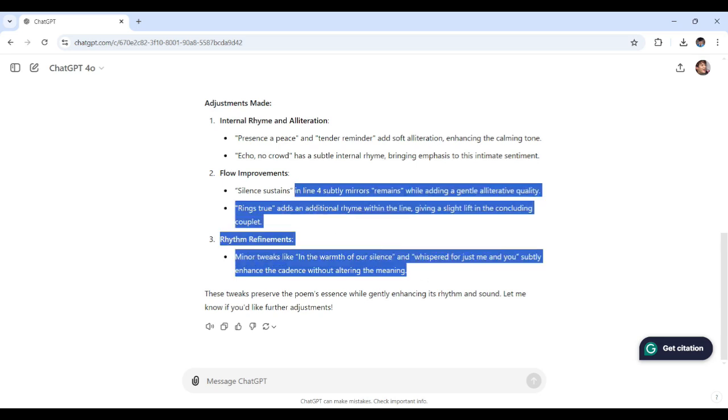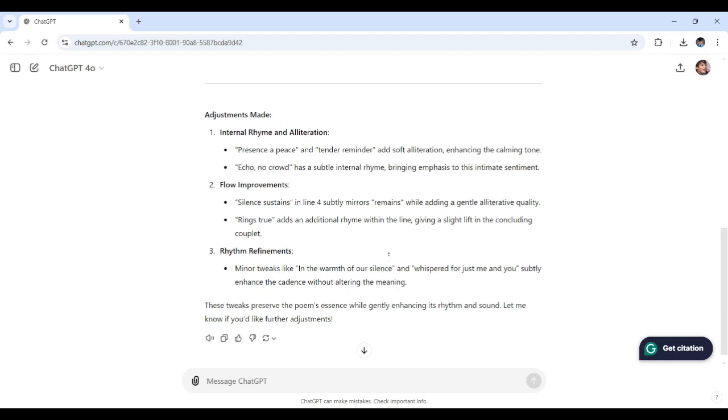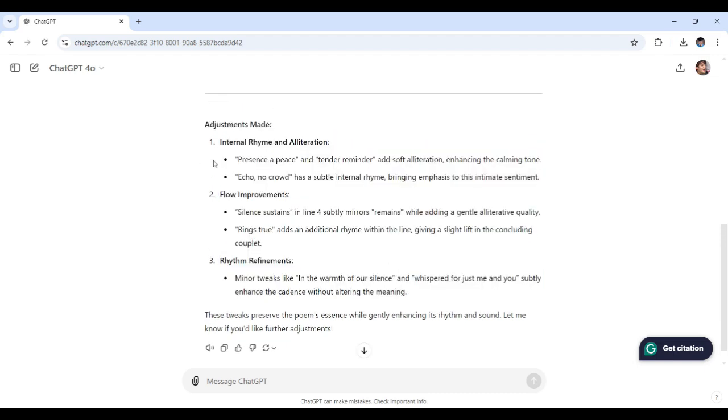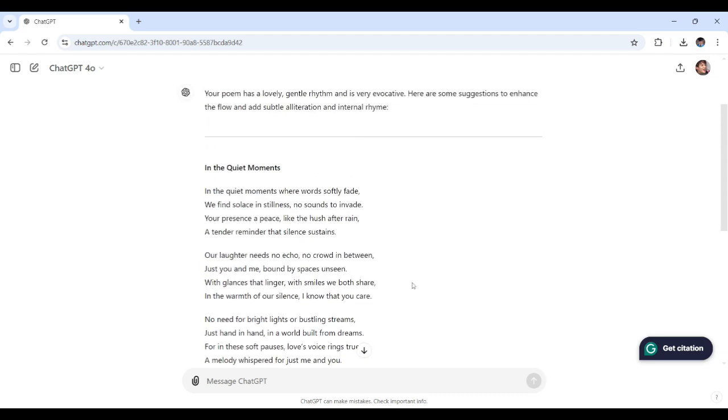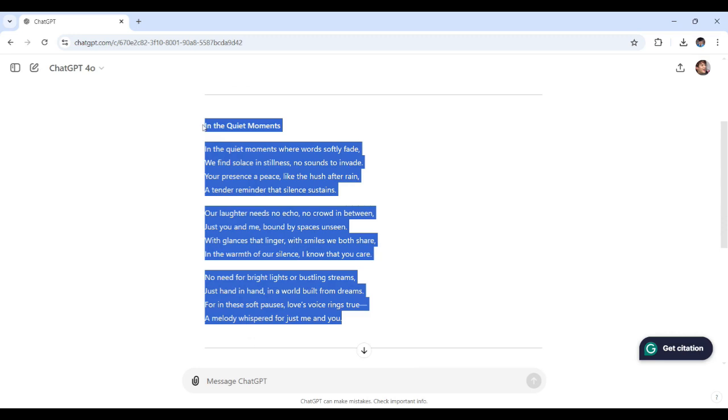So yeah, these are all the adjustments made by ChatGPT. Try out what ChatGPT adjusted, just in case. More like a tip, that is. And here's the final readjusted poem right here.